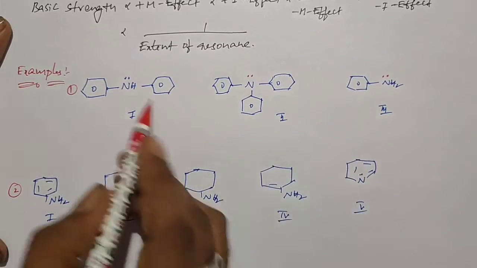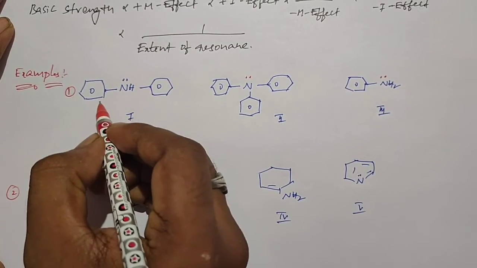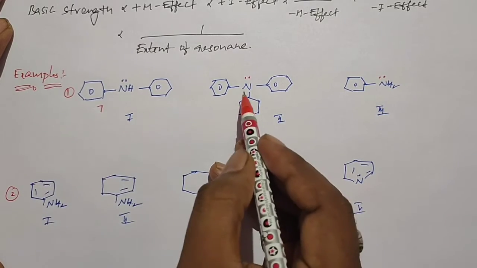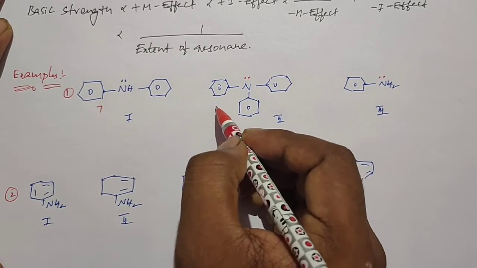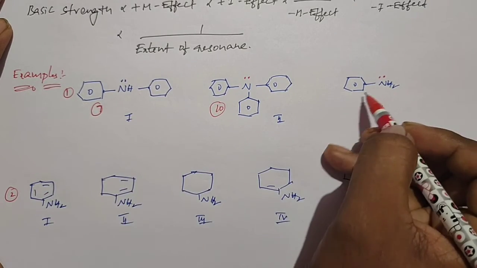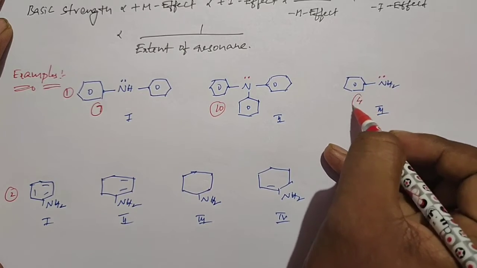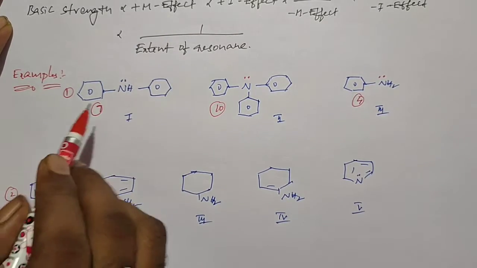When you observe, here the nitrogen is connected to 2 phenyl rings, so totally it shows 7 resonating structures. Here the nitrogen is connected to 3 phenyl rings, and it shows 10 resonating structures. In this structure, nitrogen is connected to 1 phenyl ring, and it shows 4 resonating structures. So the basic strength is inversely proportional to the extent of resonance.